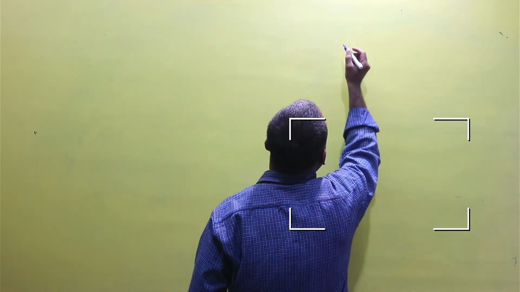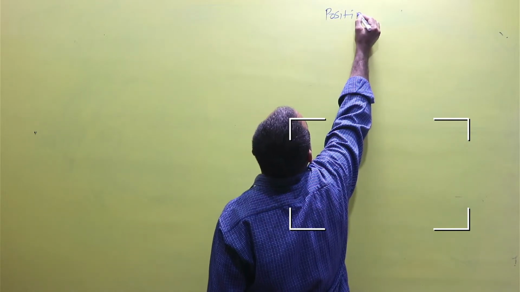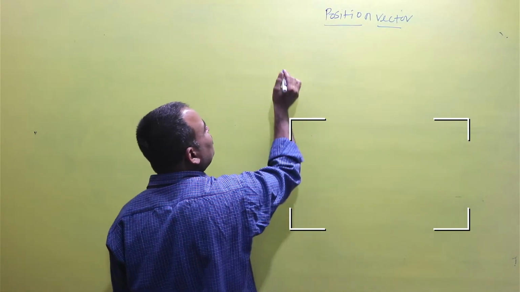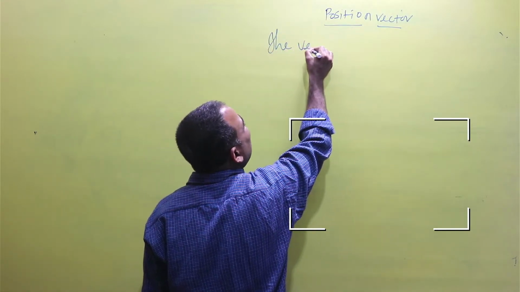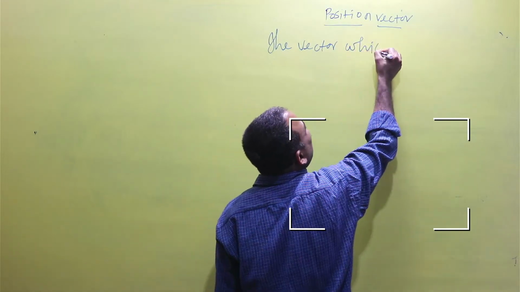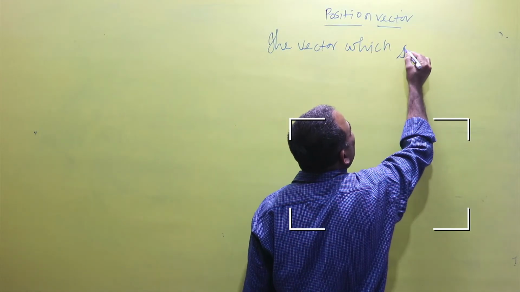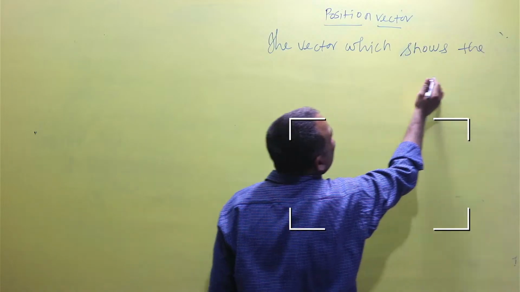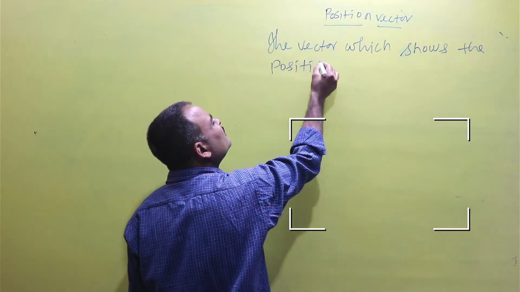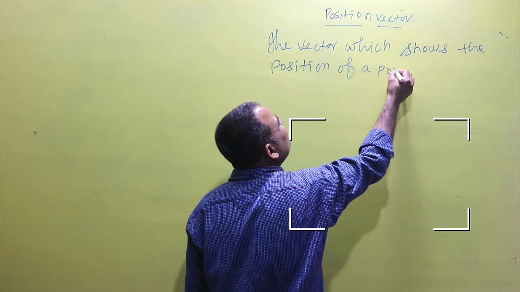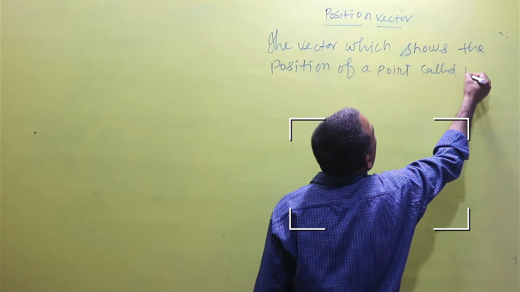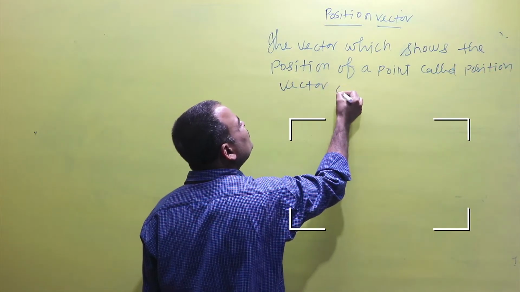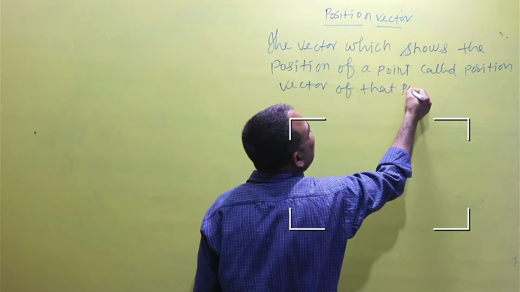Now we discuss the position vector. It is clear from this name that it represents the position of a point. That means the vector which shows the position of a point is called the position vector of that point.